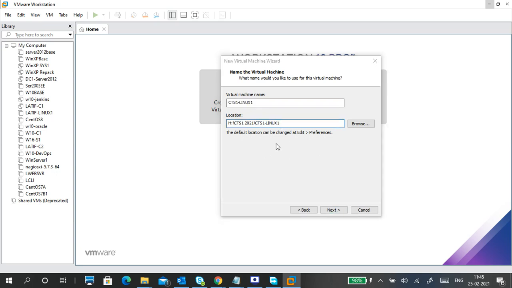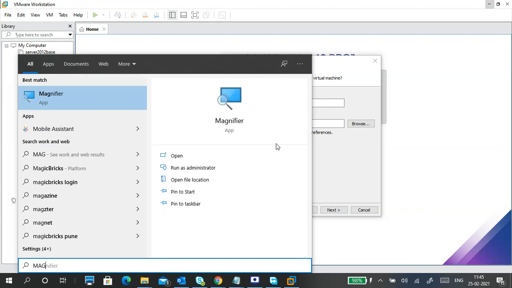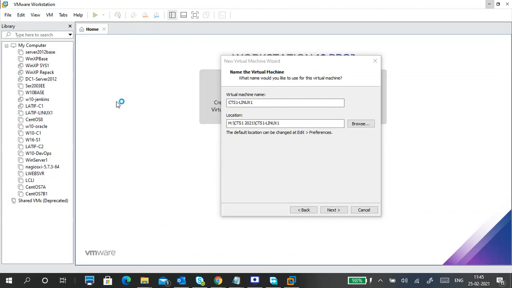Okay, if you want to see very closely, then this is a magnifier.